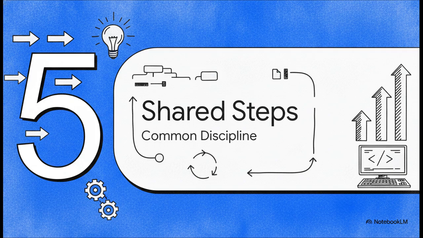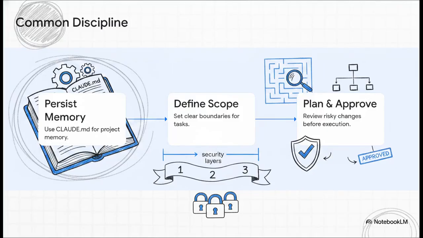Let's wrap things up with Section 5, the 3 shared steps. Let's synthesize everything we've talked about into a common discipline that you can apply immediately in your own workflow. Think of these as your 3 mandatory layers of security and efficiency. Step 1, persist project memory with Claude.md. Step 2, define your tasks with crystal clear, strict scope.